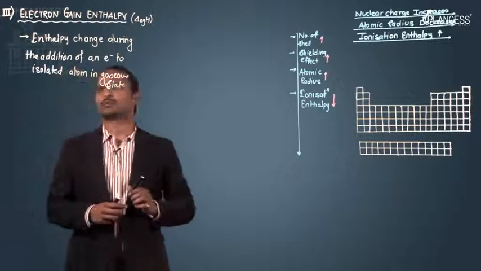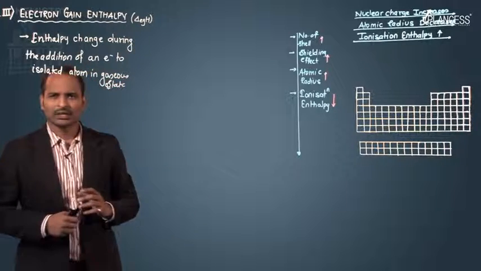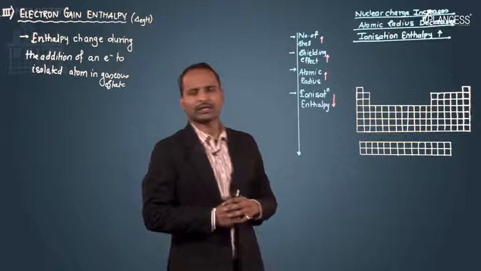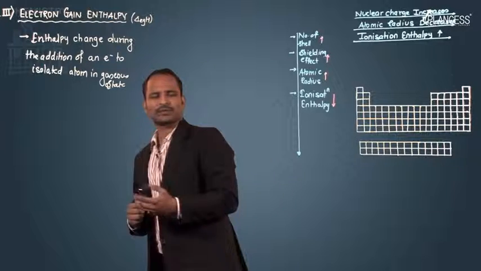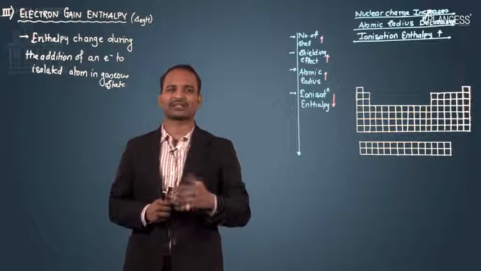So it is an enthalpy change during the addition of an electron to an isolated atom in a gaseous state. Electron gain enthalpy is generally negative except in certain cases. In certain cases it is positive, otherwise in all the cases it is negative.